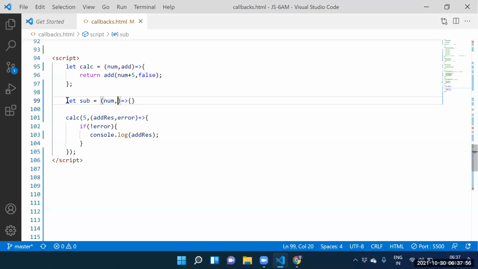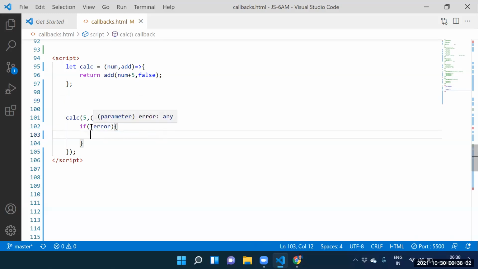Add result contains what? Add result contains 10, right? Yes, 10, sir. Error contains false. So now add result I need to pass to another function. Whatever the add result is there, that add result I need to pass to another function.